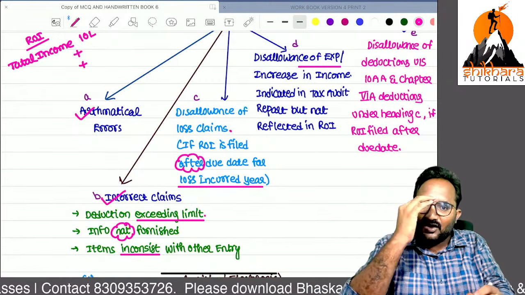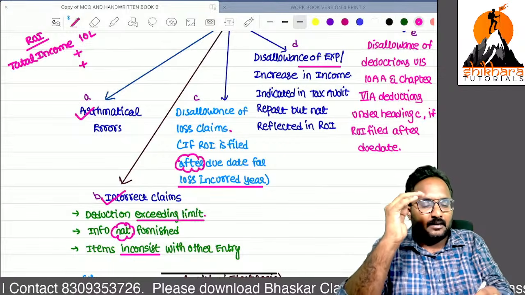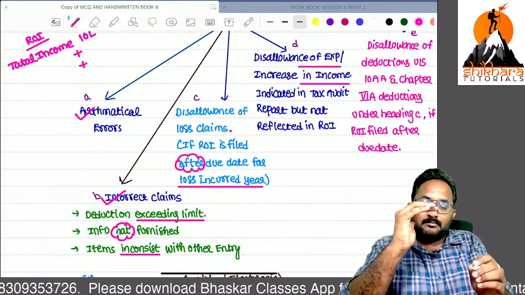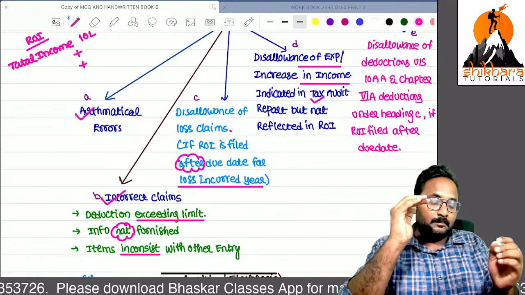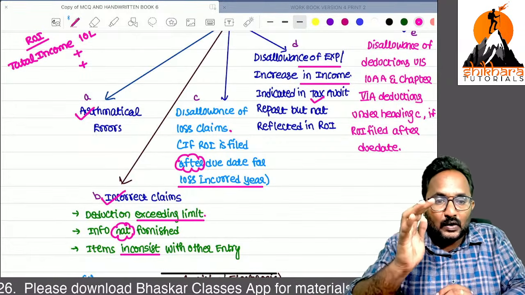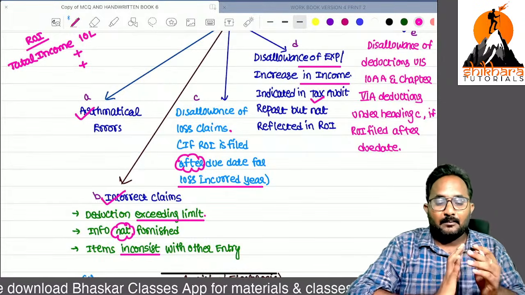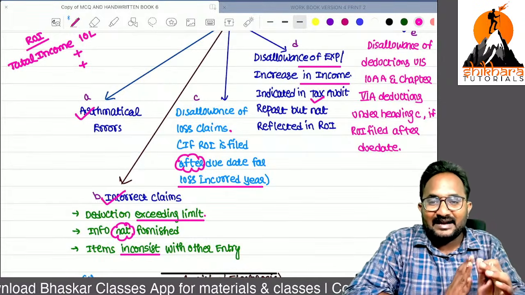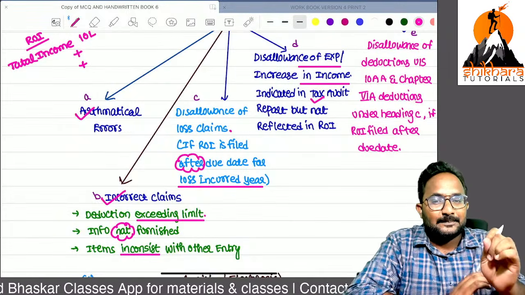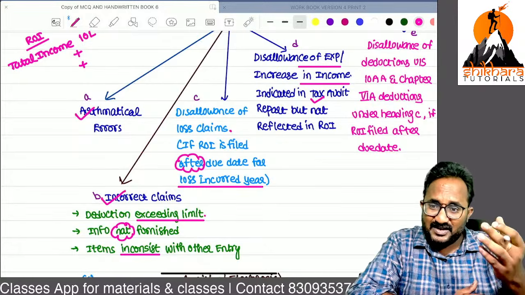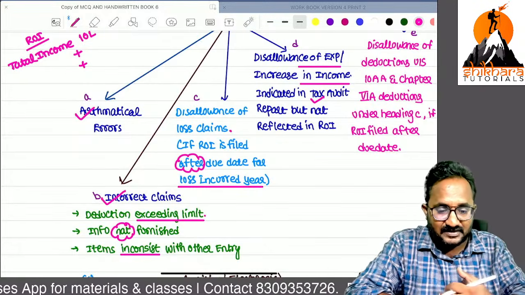So we can disallow some expenses and increase some income indicated in the tax audit report. I will tell you, in the tax audit report, generally we can fill certain particulars. Example, if TDS is not deducted, we can disallow 30% of that expense, or in case of a non-resident, we can disallow 100% of that expense.